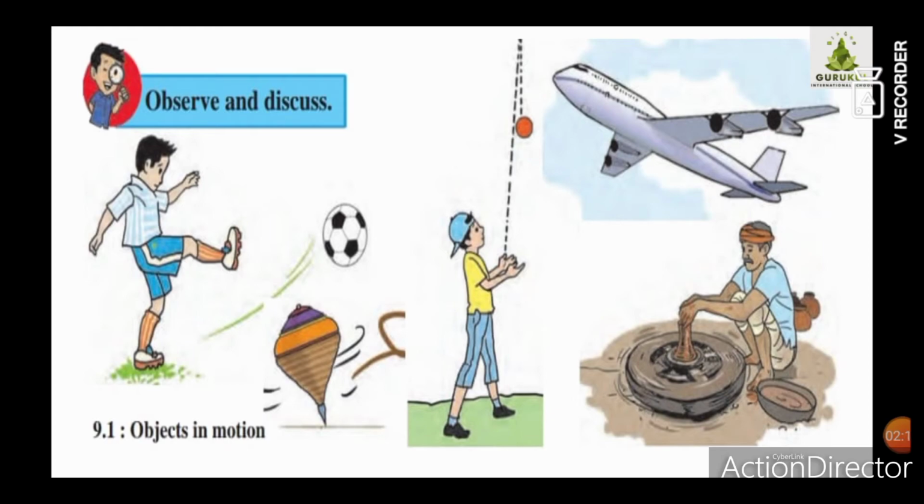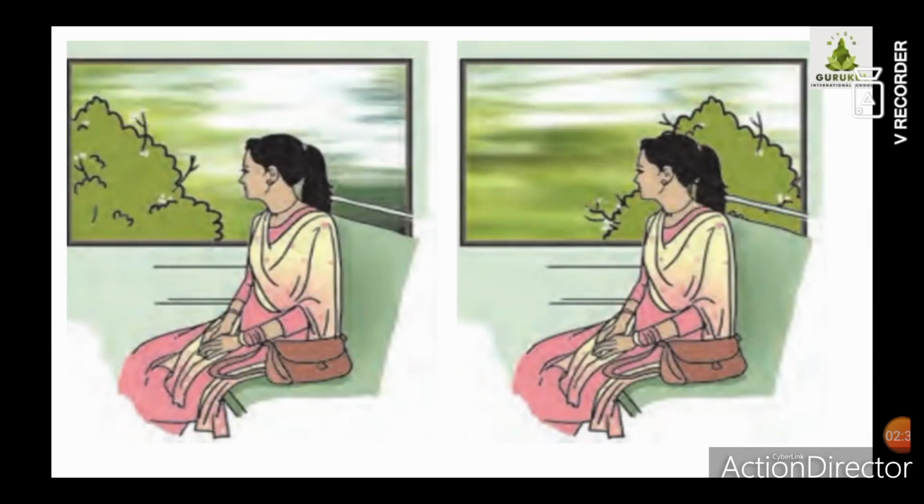And similarly, in the last picture you can see a potter is making pots on the wheel. If you have observed, when they are making a pot, the wheel is continuously moving, as well as the soil from which they are going to make a pot, that soil is also moving continuously. So the wheel and that soil are in motion. So children, we will see how the objects are moving.